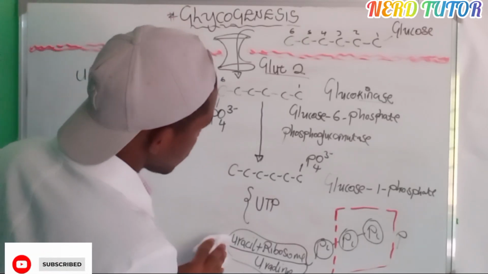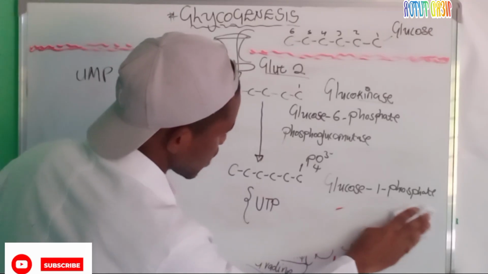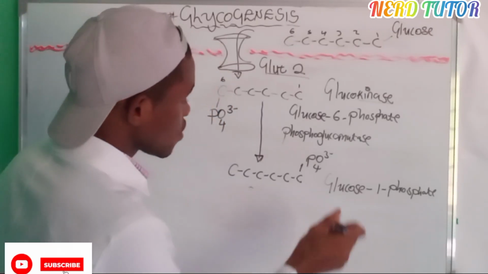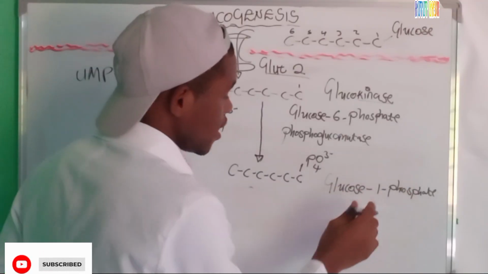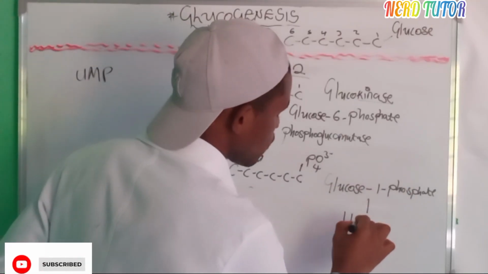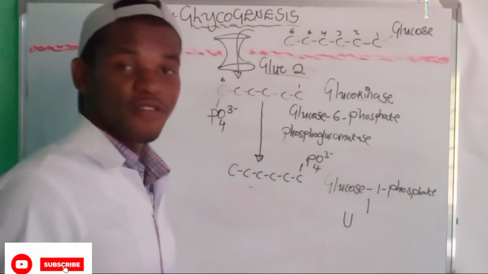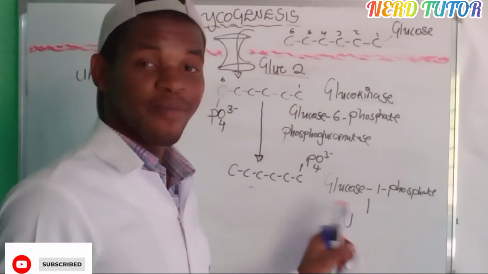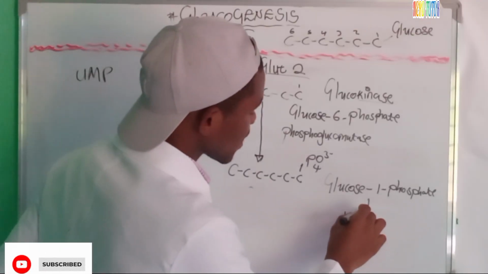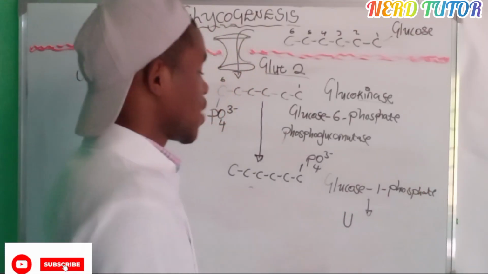So here what we're having is uridine monophosphate. This glucose 1-phosphate that you are seeing here will now react with uridine monophosphate. Uridine monophosphate has a 1-phosphate group, and that phosphate group will now react with this phosphate that we are having here.